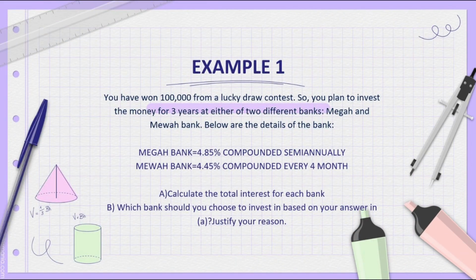Here is example 1 for compound interest. You have won 1,000 from a lucky draw contest. You plan to invest the money for 3 years at either of two different banks, Megah Bank and Mewah Bank. Below are the details of the banks. Megah Bank is 4.85% compounded semi-annually. Mewah Bank is 4.45% compounded every 4 months. The first question, A, is to calculate the total interest for each bank. B, which bank should you choose to invest in based on your answer in A? Justify your reason.